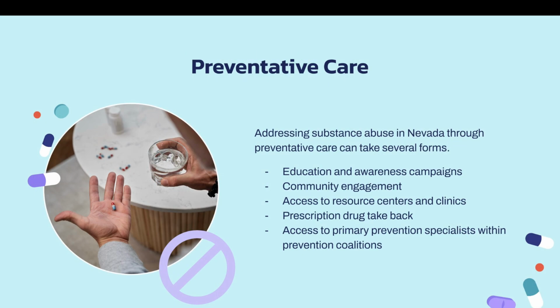Addressing substance abuse in the United States through preventative care can take several forms. Providing access to education and awareness campaigns, access to resource centers and clinics, and searching for community engagement are all examples of what can be done to prevent substance abuse. In the state of Nevada, the Substance Abuse Prevention and Treatment Agency, or SAMHSA, is responsible for funding and providing these various prevention strategies for substance abuse.